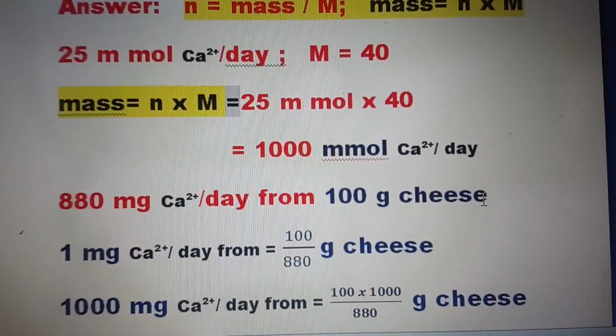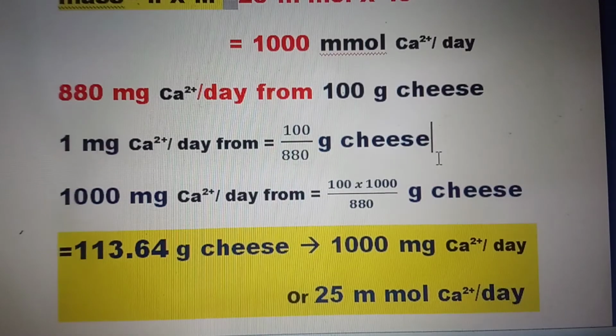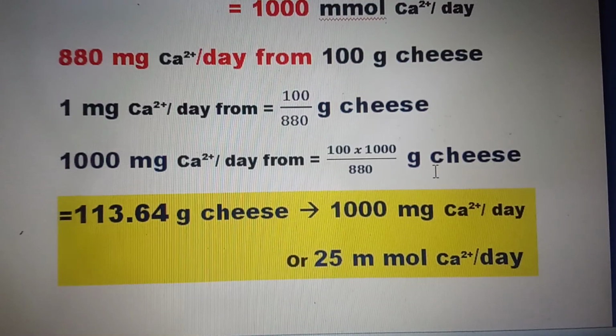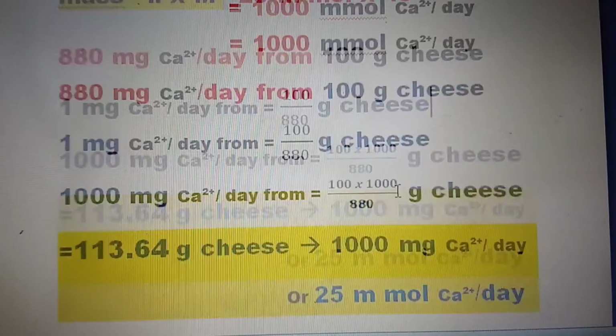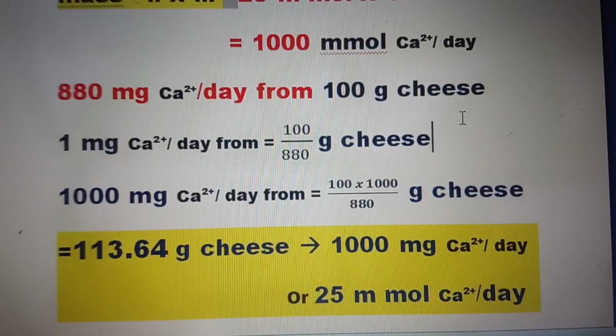1000 milligrams of calcium ion per day is nothing but 25 millimoles of calcium ion per day.